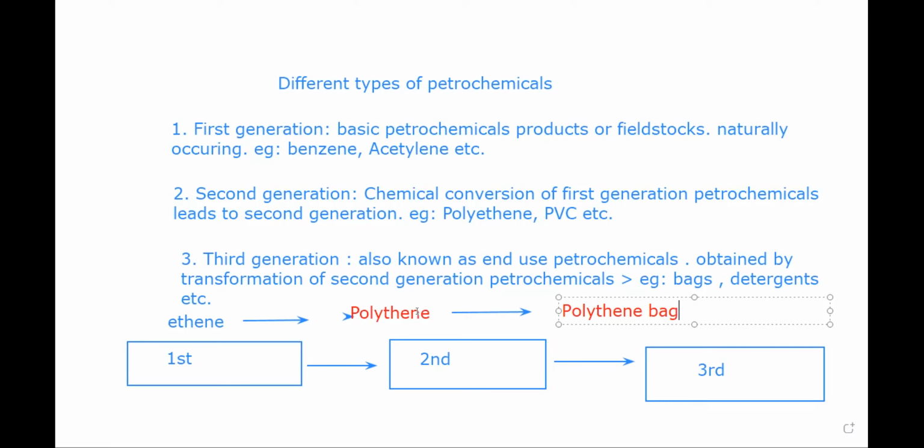Ethene to polythene is obtained by chemical conversion, okay, by chemical conversion. And when we are transforming this polythene into this polythene bag, we are just transforming them. We are not changing their composition or anything, we are just transforming them. But here we are converting them chemically. So ethene to polythene, it will be converted chemically, and from polythene to polythene bag, it will be transformed. Okay, there will be a transformation. Is it clear, everyone?